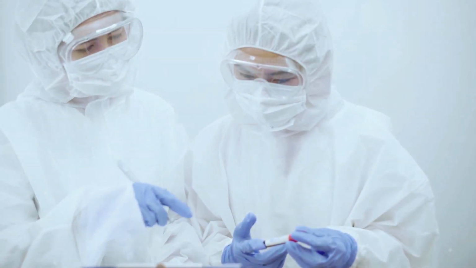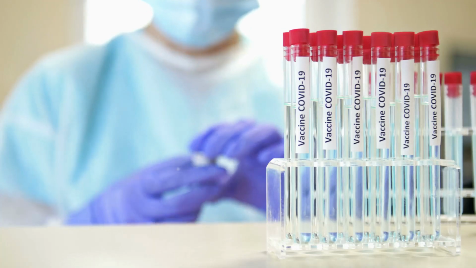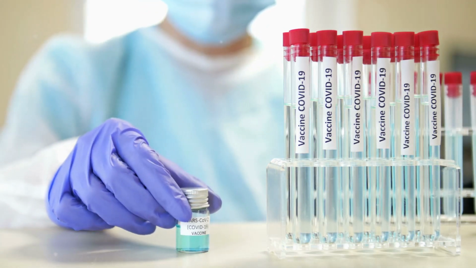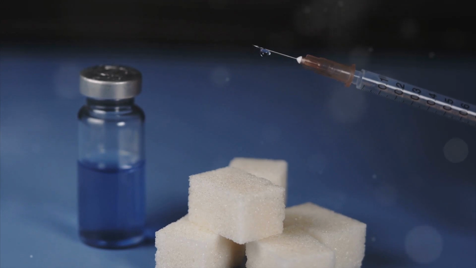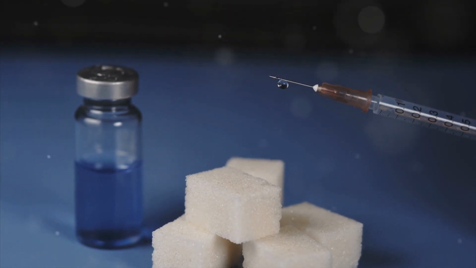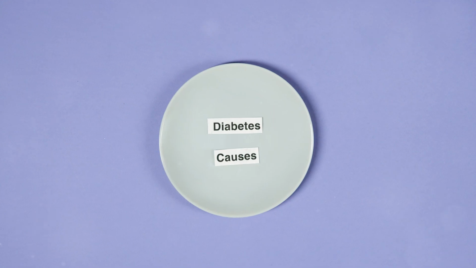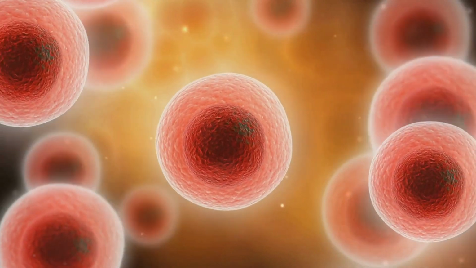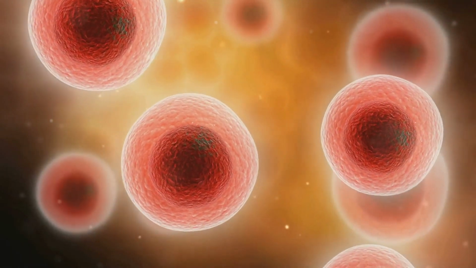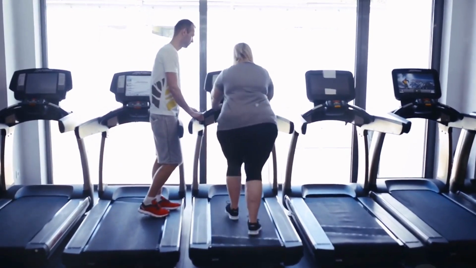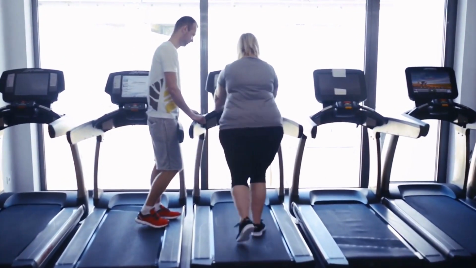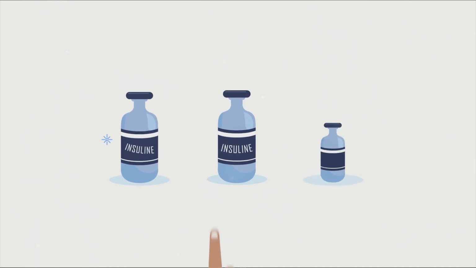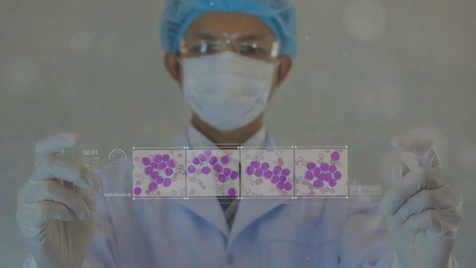Diabetes is a metabolic disorder characterized by high blood sugar levels. It happens when the body doesn't produce enough insulin or can't use it effectively. Insulin acts like a key, unlocking cell doors to let glucose in for energy. There are two main types, type 1 and type 2. Type 1 is an immune attack on insulin-producing cells. Type 2 is linked to lifestyle factors like obesity and inactivity. Uncontrolled diabetes can lead to serious complications.